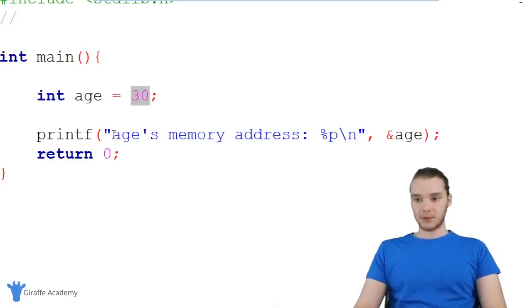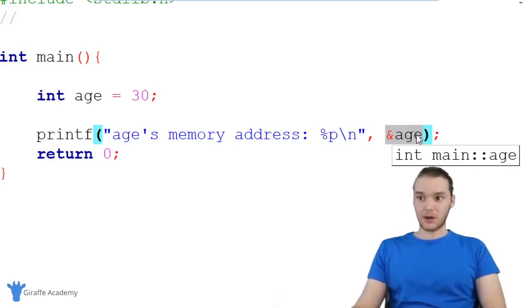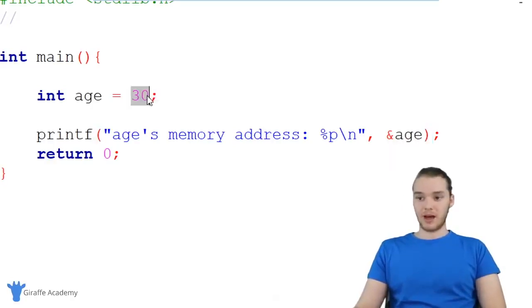So down here, I have this print statement, and I'm just printing out age's memory address. I'm using this %p, and I'm printing out ampersand age. And we talked about how this ampersand, when I put it in front of the variable, gives me the physical address in memory where this variable, in other words where this 30 value, is stored.